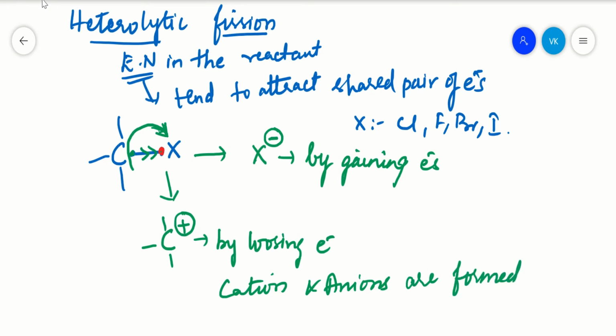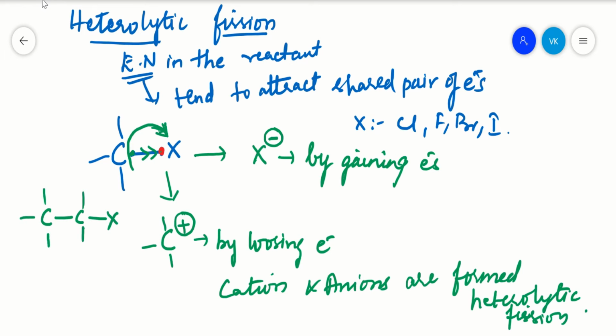In this way, we can say that intermediates like free radicals, cations and anions are formed. Now sometimes you have carbon along with carbon, and then your electronegative atom, right? There is more tendency of breaking this bond and less tendency for this bond.